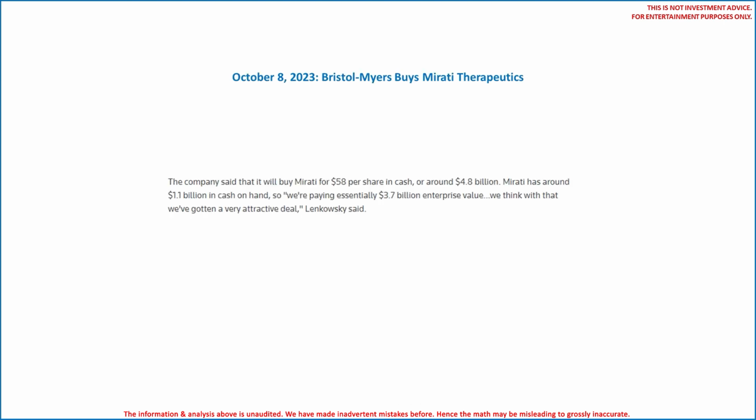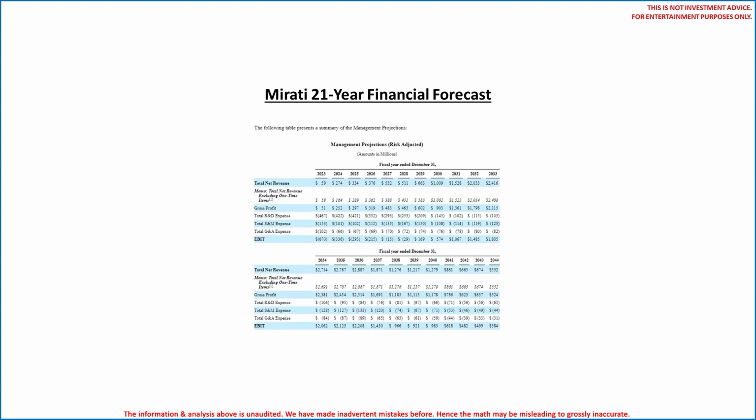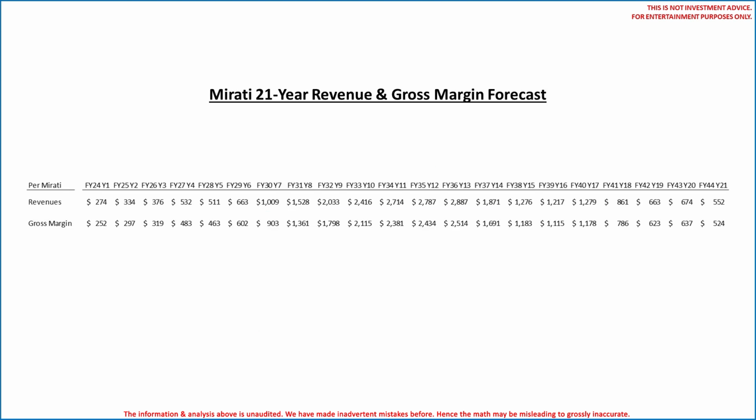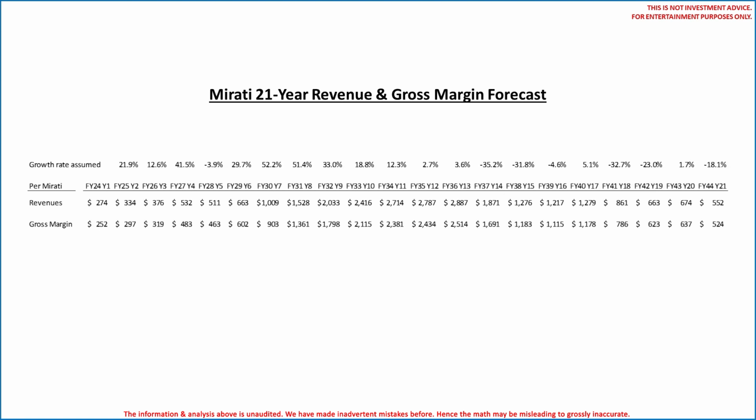Okay folks, next up on October 8, 2023, Bristol Myers announced it was buying Mirati Therapeutics for $4.8 billion. Per this press release from Reuters, Mirati had $1.1 billion cash in the bank, so the transaction's enterprise value was $3.7 billion. Here is a snapshot of the 21-year financial forecast provided to Bristol Myers, prepared by Mirati management, per Mirati's subsequent SEC filing. Here's Mirati's revenue and gross margin forecast.